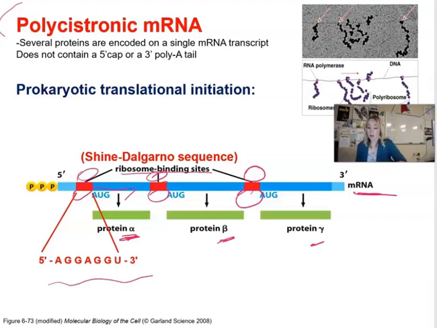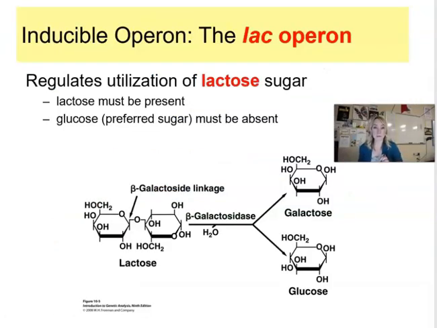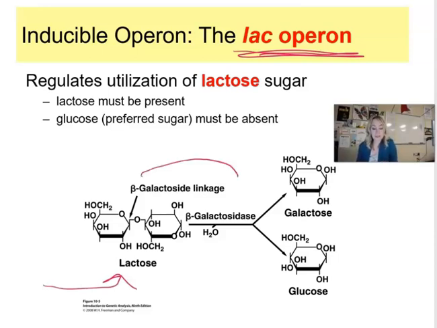operon. So one classic example in biology, whenever we talk about inducing genes, turning them on, and talking about bacterial operons, this lac operon is a prime example of how we can actually turn the genes on and off. So this lac operon utilizes lactose sugar, and if you remember from biochemistry unit, lactose is a disaccharide. So you can have galactoside linkage right here, and this is your disaccharide. You have one monomer here and here's another one.